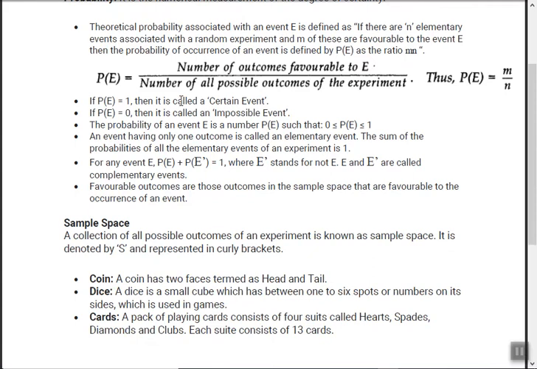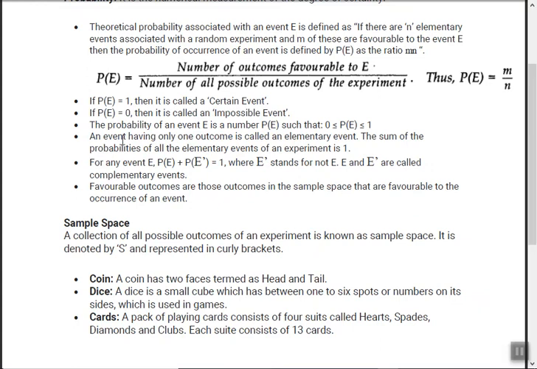Okay, now if P(E) equals 1, means m upon n equals 1, means all are favorable, means all 11 are batsmen and there are only 11 players. So what is the probability that each one will score a century? So 11 upon 11, 1. P(E) equals 0 means impossible. All are bowlers. What is the probability that everyone will score a century? So the probability is 0. Somebody can score it, it's not compulsory that nobody will be scoring it. But the probability is 0.